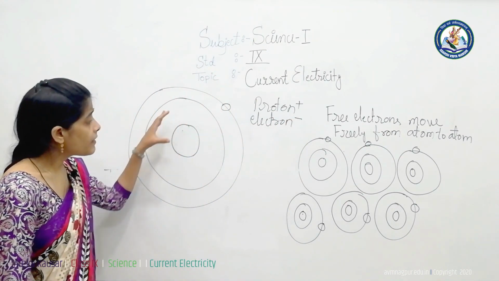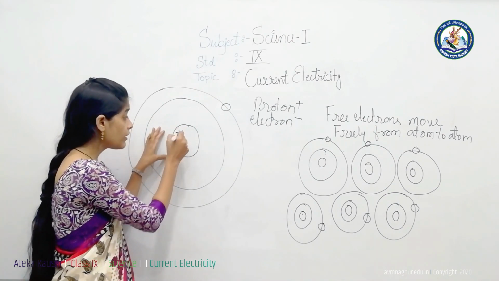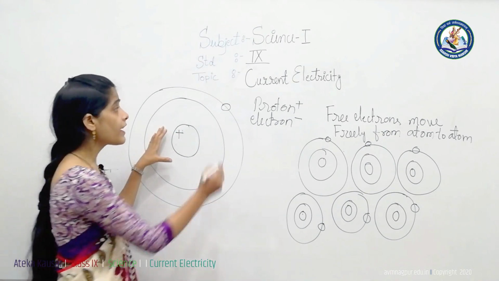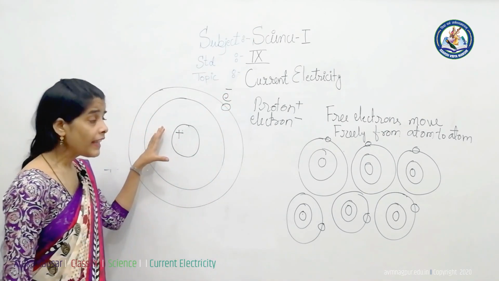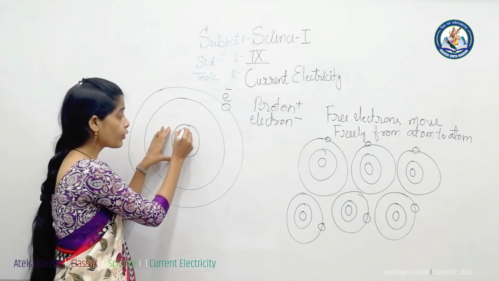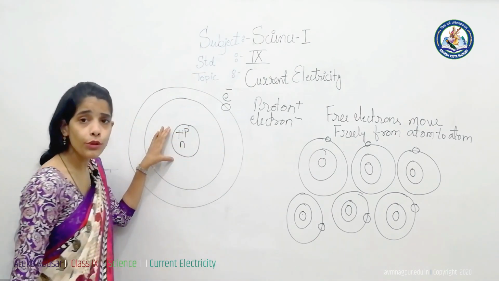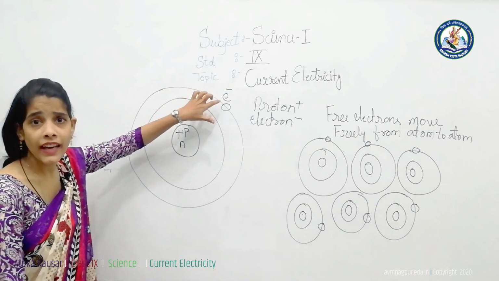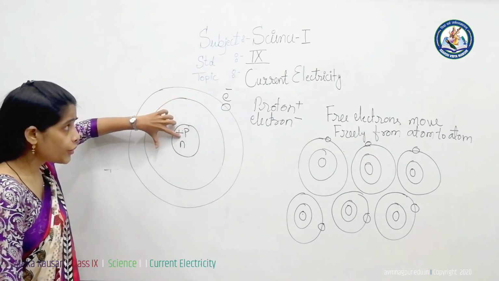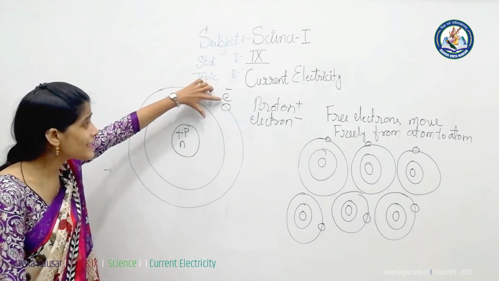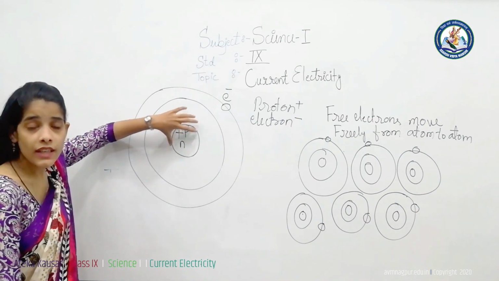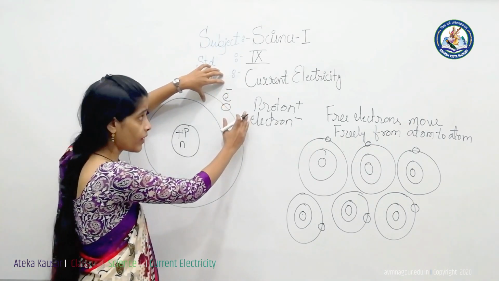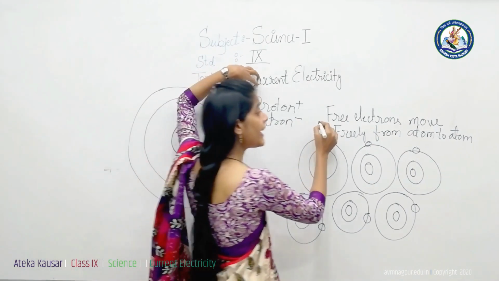We know that the atom consists of a positively charged nucleus and electrons revolving in different shells of the atom, having a negative charge. In the nucleus there are positively charged protons and electrically neutral neutrons. The electron which is present in the outermost shell of the atom is weakly bound to the nucleus, meaning the force of attraction between this electron and the positively charged nucleus is very weak. Hence, that electron can easily escape from the atom and behave like a free electron.